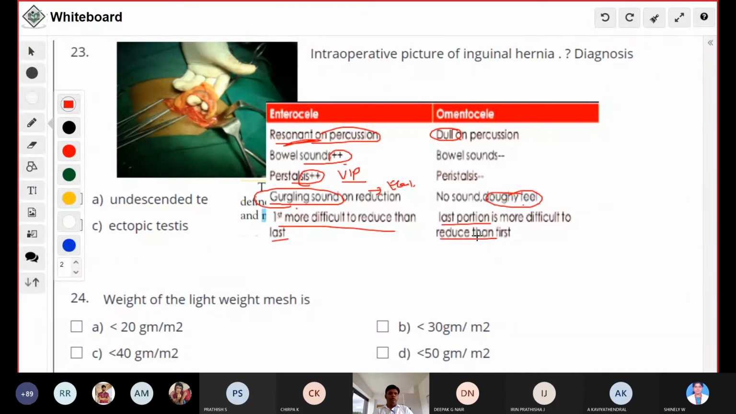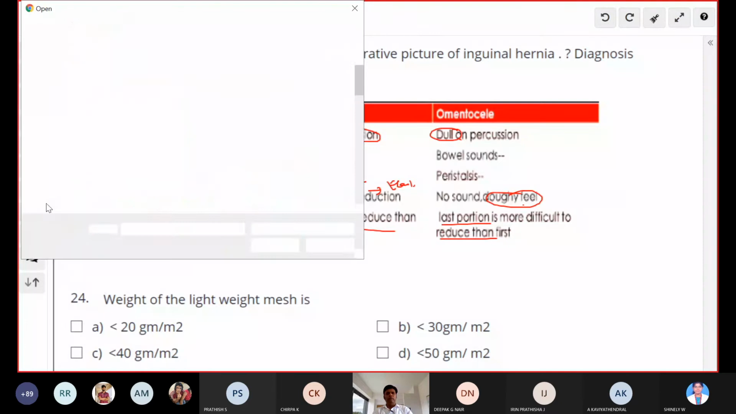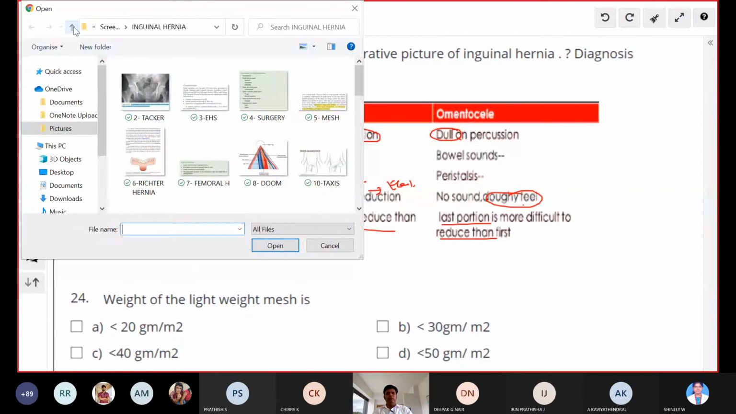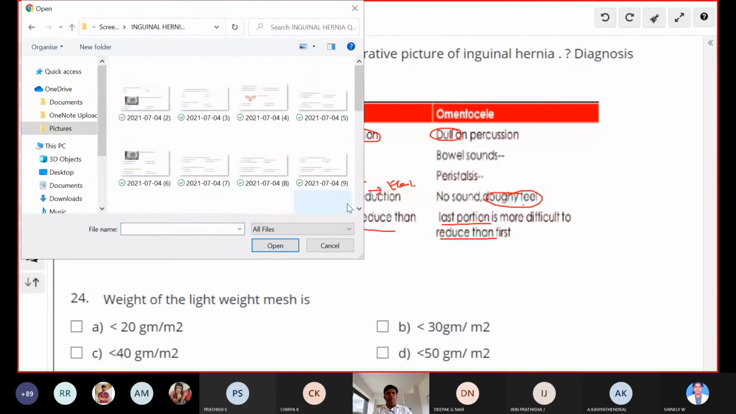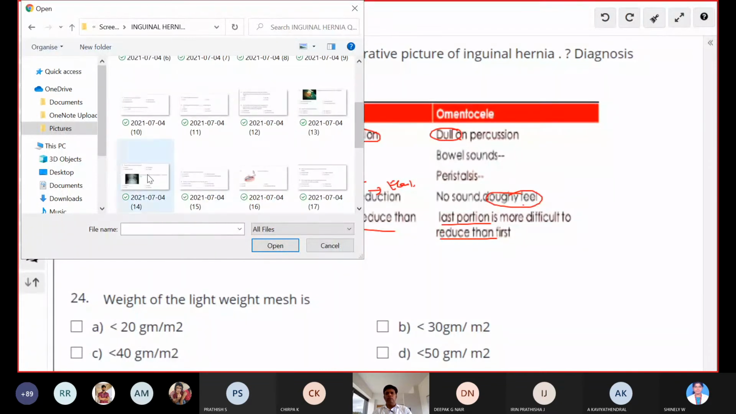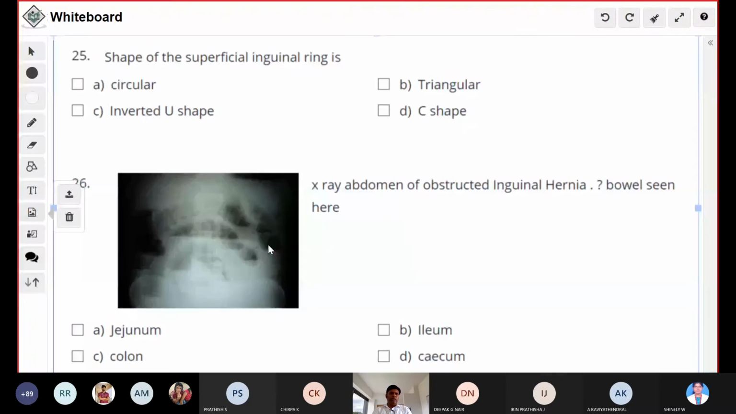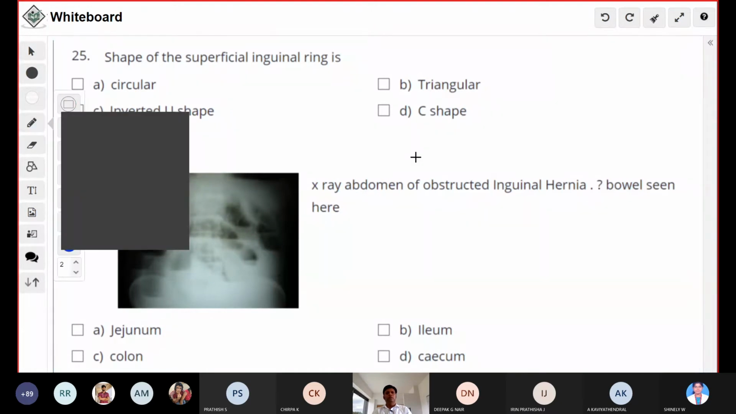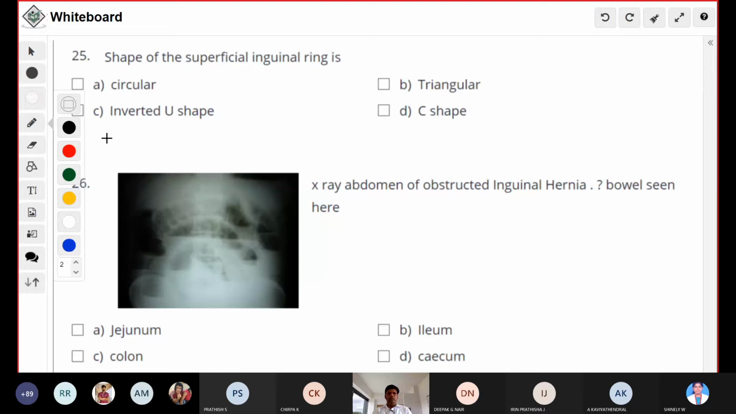Question number 25. Okay, what is the shape of the inguinal ring? Yeah, again a straightforward question. This is triangular, already discussed. Okay, X-ray of the abdomen of the obstructed inguinal hernia. Bowel seen here. What is this bowel? Jejunum. Jejunum. Why?